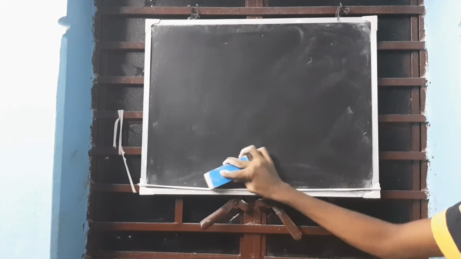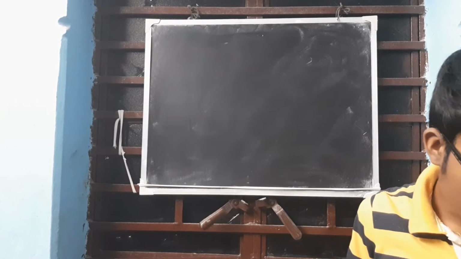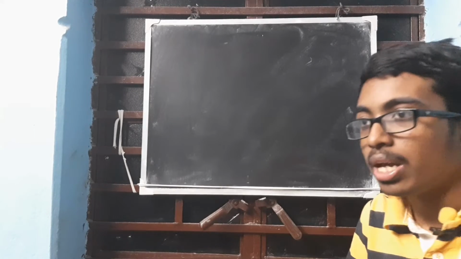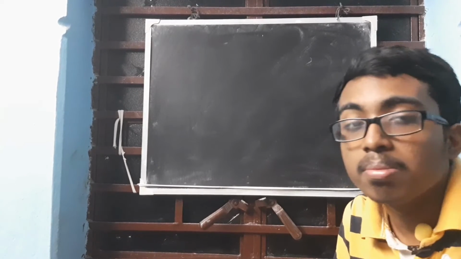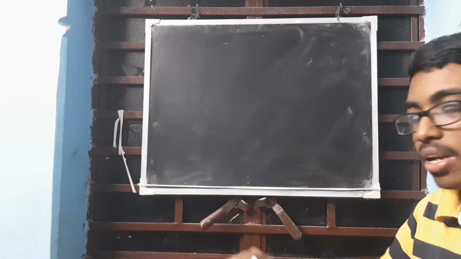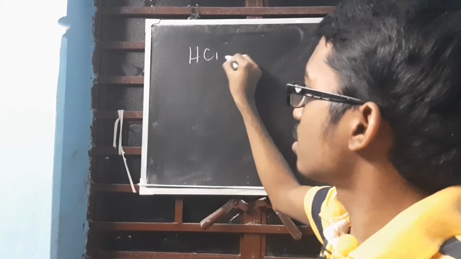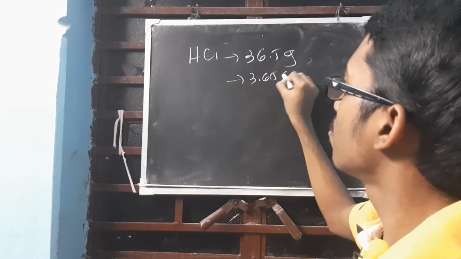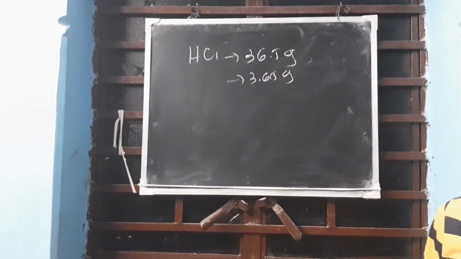It is saying how many grams of HCl are present in 0.1 mole. HCl is how many? 36.5. HCl is 36.5 gram. So how much will be the weight? 3.65 gram. HCl is 36.5 gram molecular weight, so this will be 3.65 gram. How did I get it? Directly I did it by mental calculation.